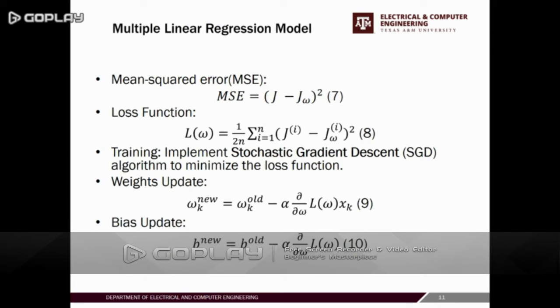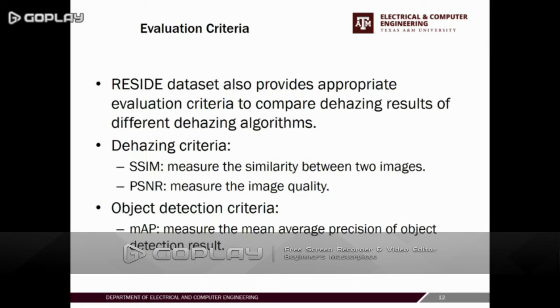In the training part, we define the loss function by mean squared error. We implement the stochastic gradient descent algorithm to minimize the loss function, and update the weights and bias by equation 9 and equation 10.